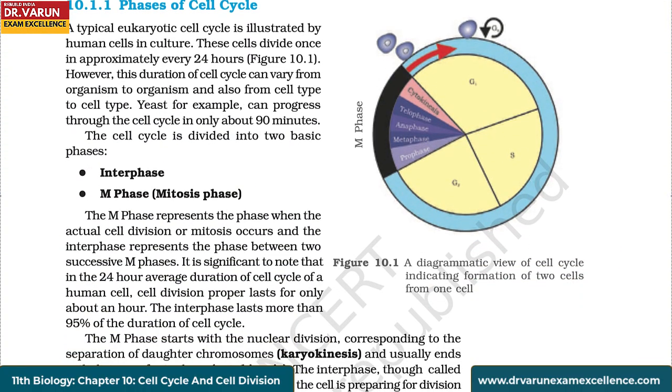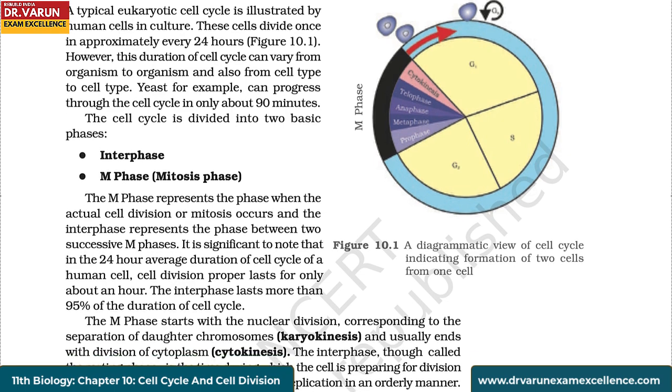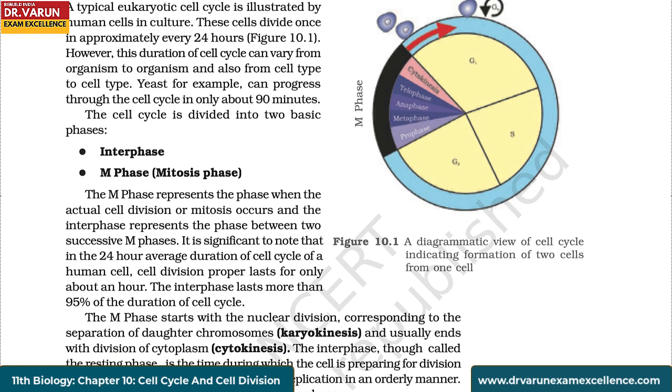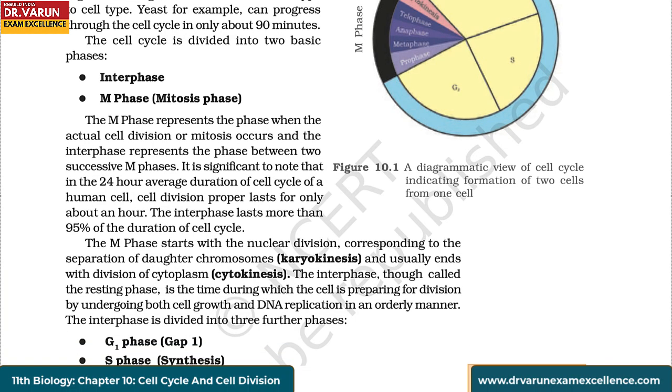Phases of cell cycle. A typical eukaryotic cell cycle is illustrated by human cells in culture. These cells divide once in approximately every 24 hours. However, this duration of cell cycle can vary from organism to organism and also from cell type to cell type. Yeast, for example, can progress through the cell cycle in only about 90 minutes. The cell cycle is divided into two basic phases, interphase and M phase or the mitotic phase. The M phase represents the phase when the actual cell division or mitosis occurs, and the interphase represents the phase between two successive M phases.